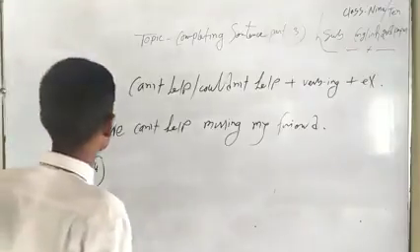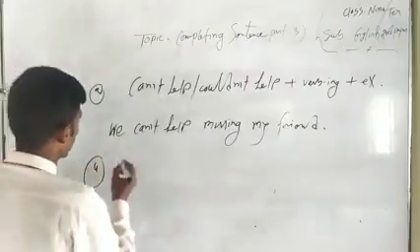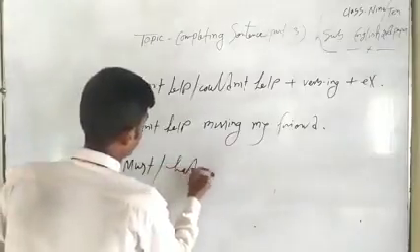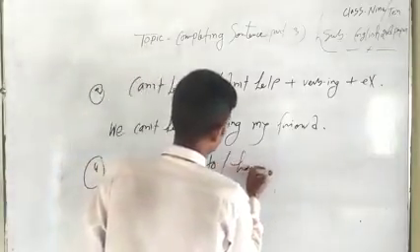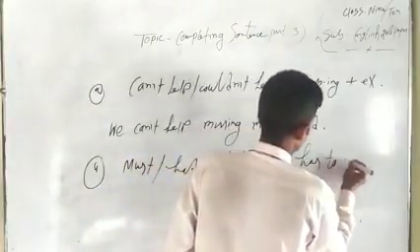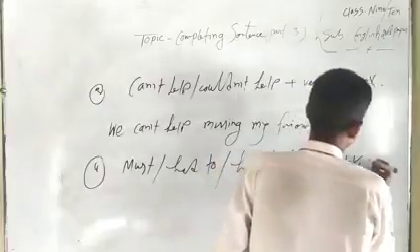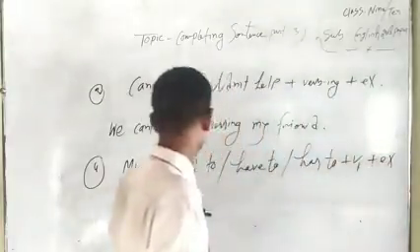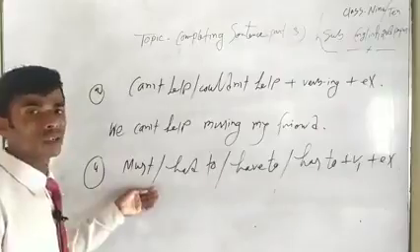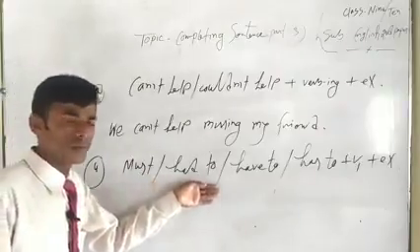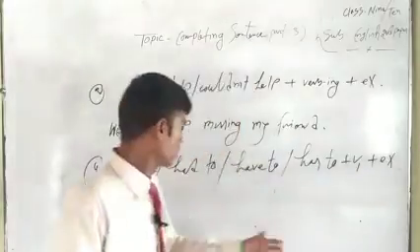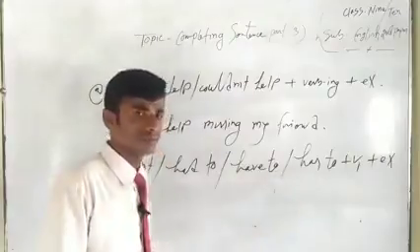Number 4: must, have to, has to plus verb 1 plus extension. You can see, dear students, question number 4. When you find in the question must, had to, have to, has to, this structure will be produced: V1 plus extension.